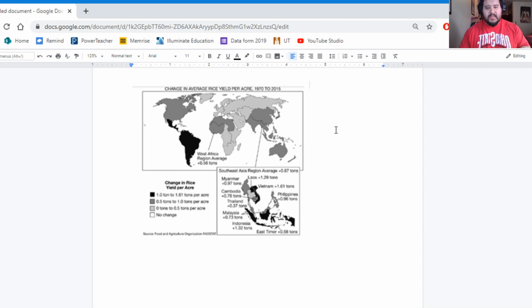So the first thing to note here is that we're looking at two stimuli, right? Two maps in this case. And it looks like we have different scales on these maps in general. So we have this first map on the top, 1970 to 2015, and we can see all the different continents and countries here. So we're looking at what we might call a global or an international scale.